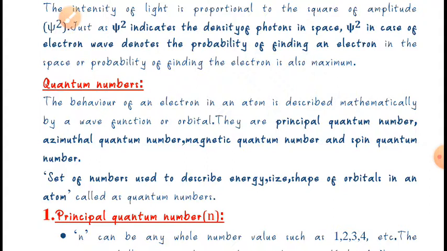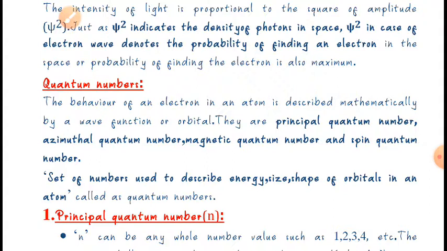In easy terms, these quantum numbers are obtained by solving Schrodinger wave equations.